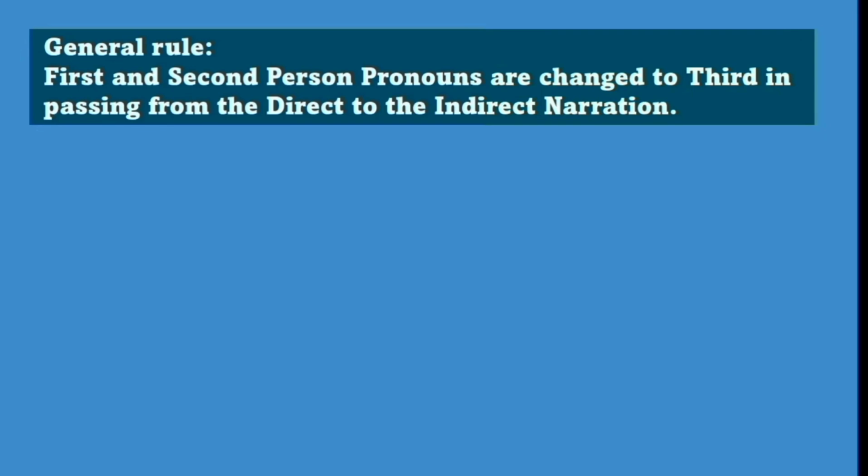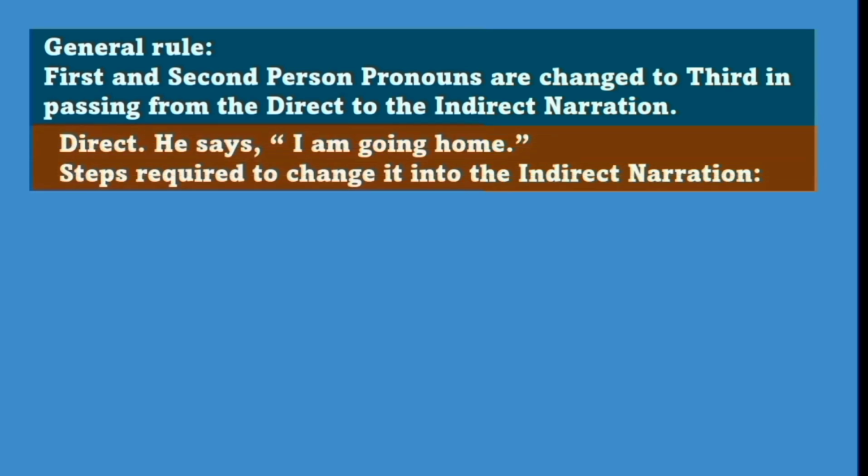Now let's learn the steps required to follow in passing from the direct to the indirect narration. The first and foremost rule is that first and second person pronouns of the reported speech are changed to third while moving from the direct to the indirect narration. For example, direct, he says, I am going home. Now see the steps need to be followed to change it into the indirect narration.